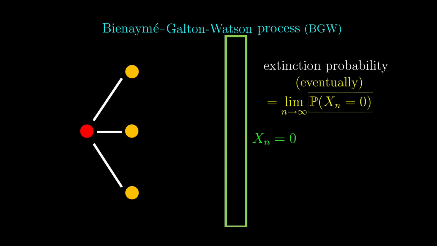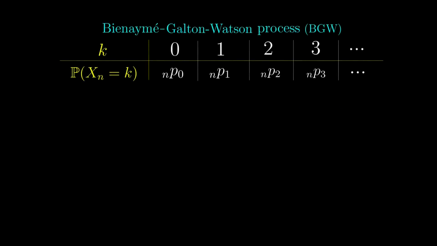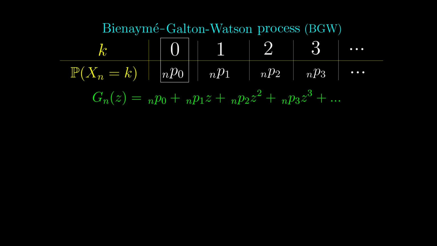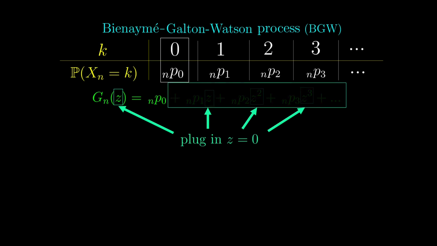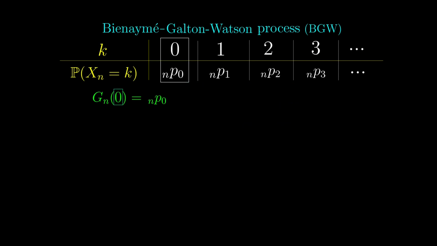We know that this part can be theoretically done by the previous encoding-decoding method, but how do we do it exactly? If xn has such a distribution, then by definition, the generating function for xn looks something like this. So if we want the probability that xn equals 0, then we can just plug in z equals 0 in this formula, because everything except the constant term would be cancelled. So we have the probability to be gn of 0.